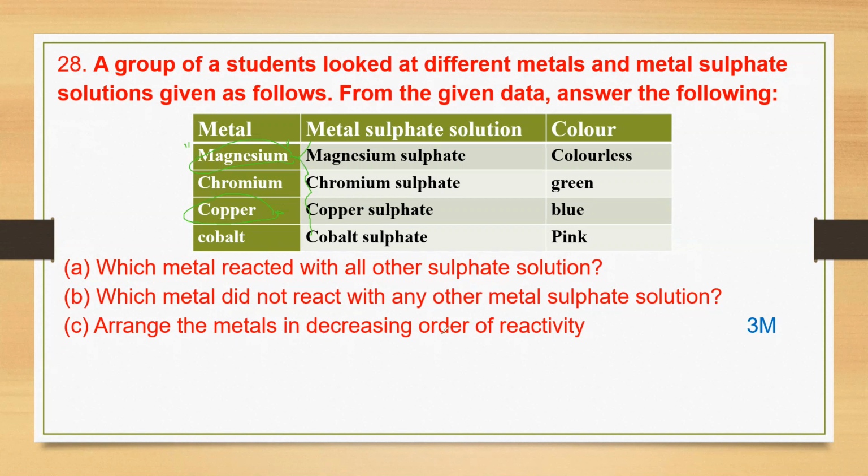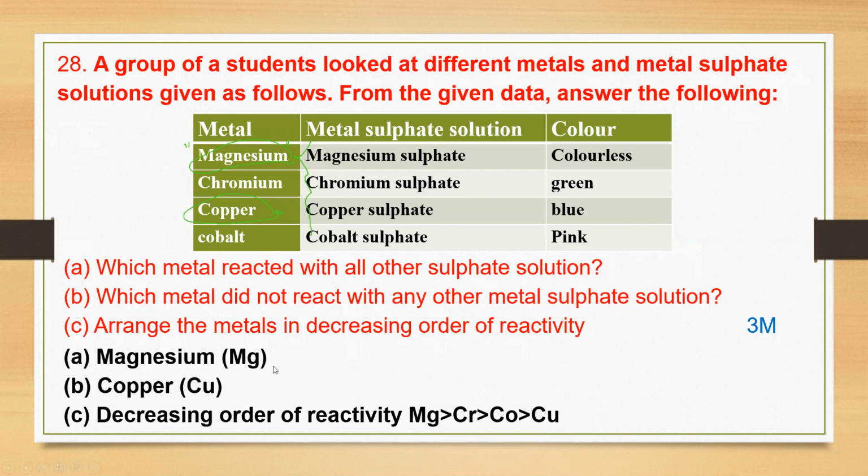Next, arrange the metals in decreasing order of reactivity. What is the decreasing order of reactivity? You have to write the highly reactive first, then go to the least reactive metal, isn't it? So magnesium will be first and copper will be last. See the answer once. A is magnesium, B is copper. Decreasing order will be magnesium is greater than chromium, greater than cobalt, greater than copper. This is the least reactive metal. Understood? Move to the next question.